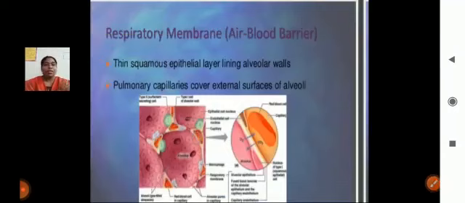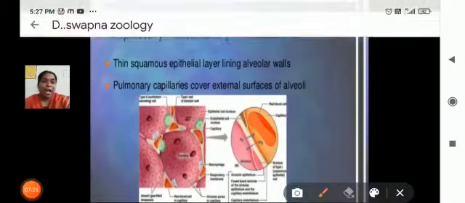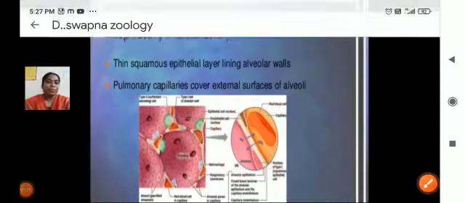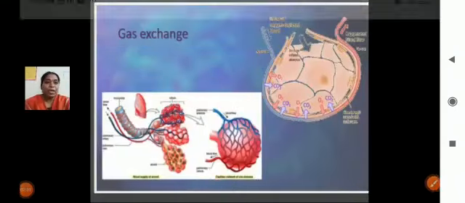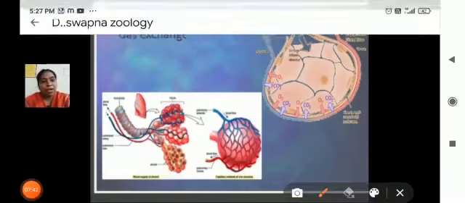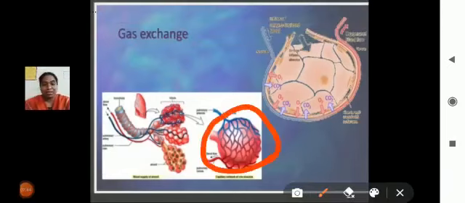It picks up the oxygen and removes the carbon dioxide, right? In this diagram you may observe the internal structure of the alveoli, which is connected with the blood capillaries, right?